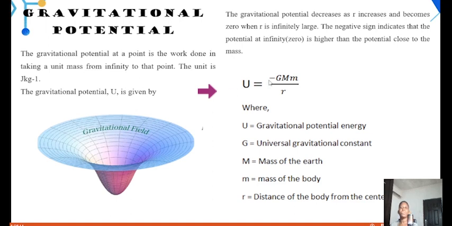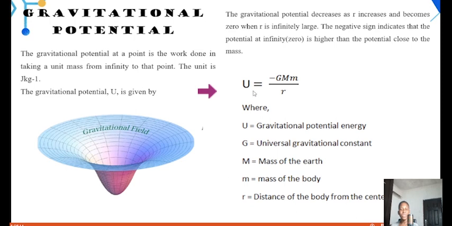So U is equal to G multiplied by m. If you have one m, no problem. If you have two masses, no problem. You can either say the gravitational potential U is equal to Gm over r, or Gmm over r. It depends. If you have two bodies, you multiply the two bodies together. If you have one body, you use just one body. So the gravitational potential decreases as r increases. Are we clear with that?